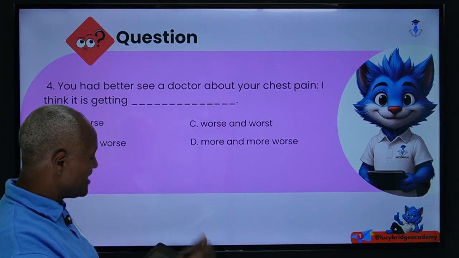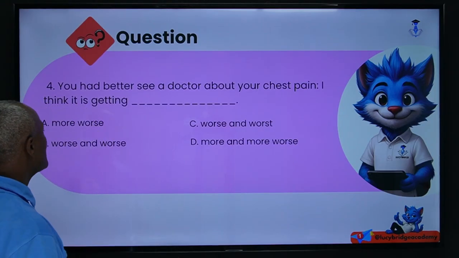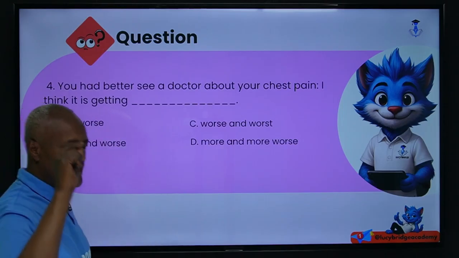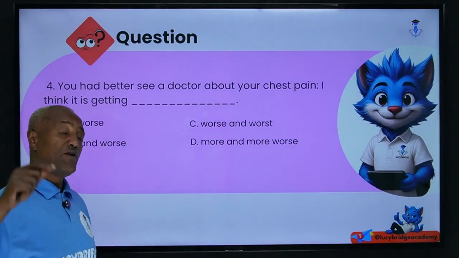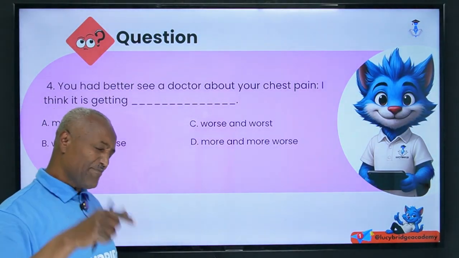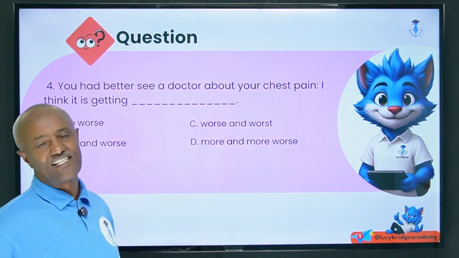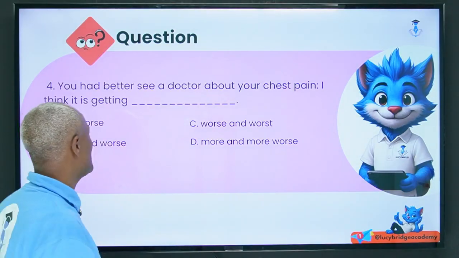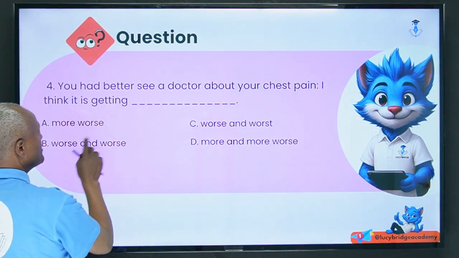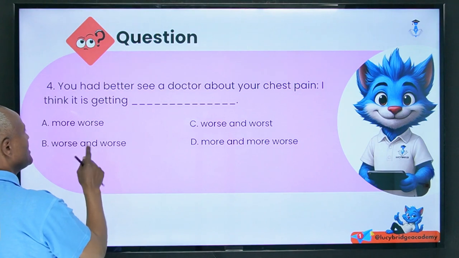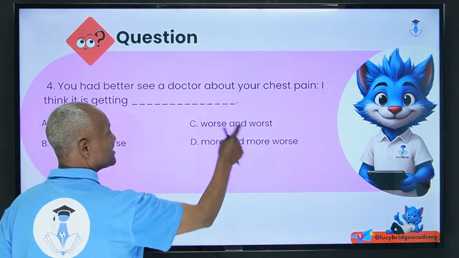So that's why the answer here is: you had better see a doctor about your chest pain. Next: I think it is getting dash and dash. It is getting what? We use a double comparative when we state that something is changing continuously. So when you see "more and worst," that doesn't make sense. "Worst" is not comparative.